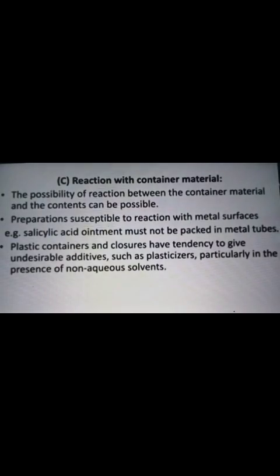The third instability impurity is reaction with the containing material. A reaction between the containing material and the contents is possible. Preparations may be susceptible to reaction with metal surfaces. For example, salicylic acid ointment must not be packed in metal tubes. Plastic containers and closures have a tendency to give undesirable additives such as plasticizers, particularly in the presence of non-aqueous solutions. So reaction with the containing material, an instability of the product, also accumulates impurities in the final product.